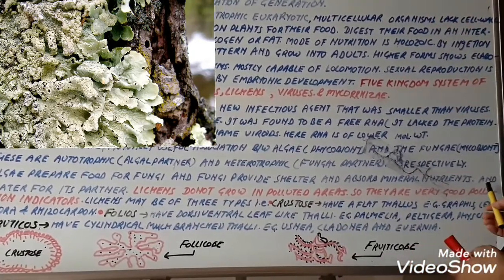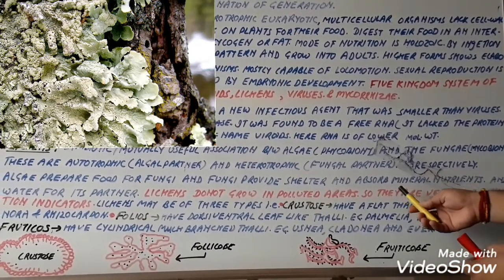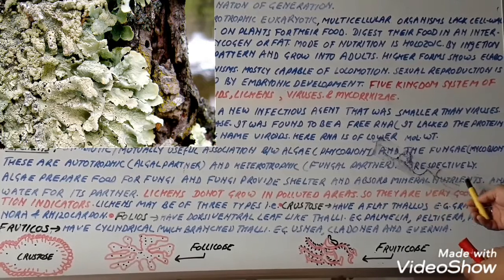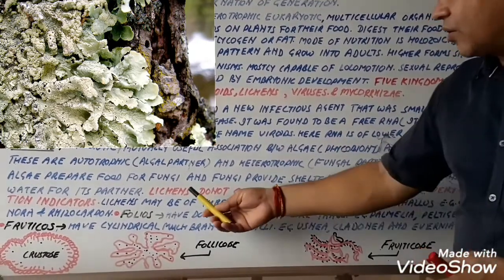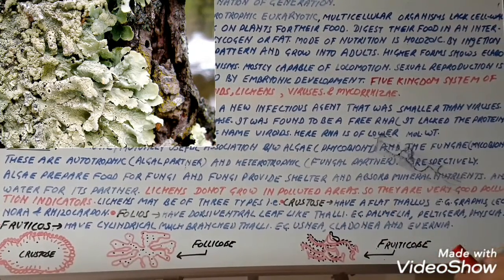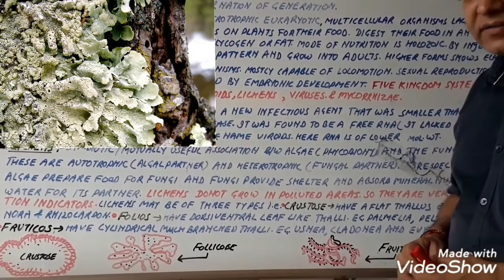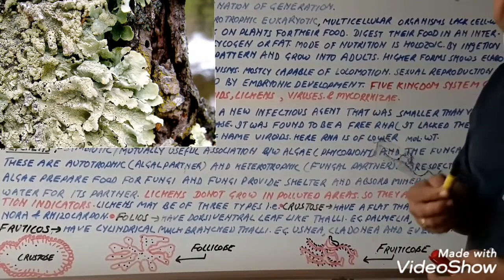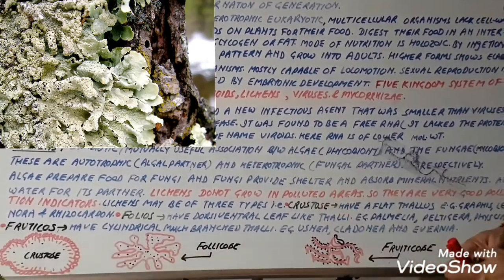Fungi also absorb mineral nutrients and water for their partner. Now, lichens do not grow in polluted areas, so they are very good pollution indicators. We can say that lichens are very good pollution indicators. This is a very important 1 mark question also.